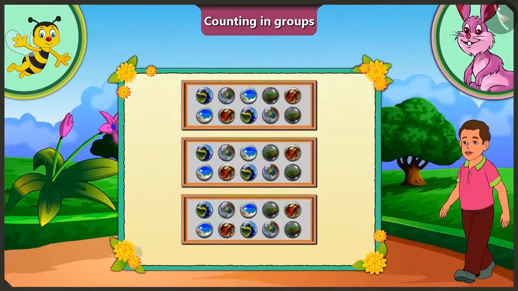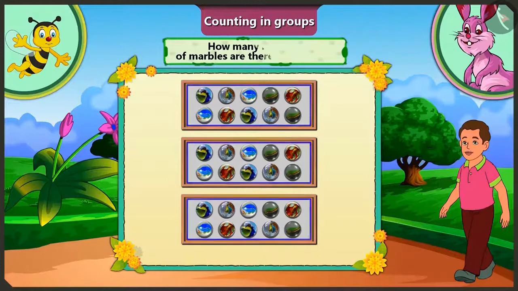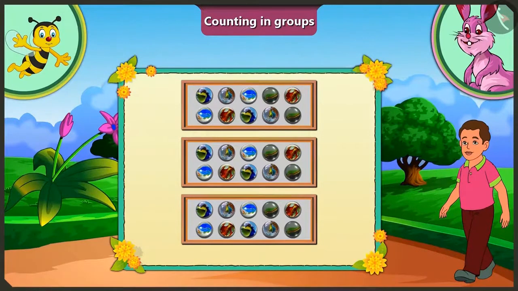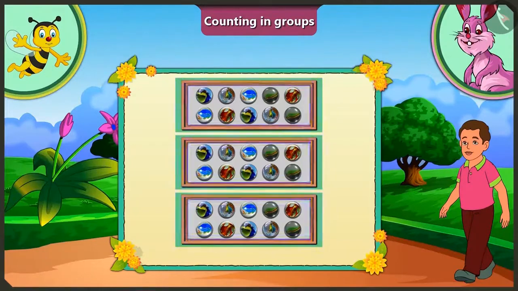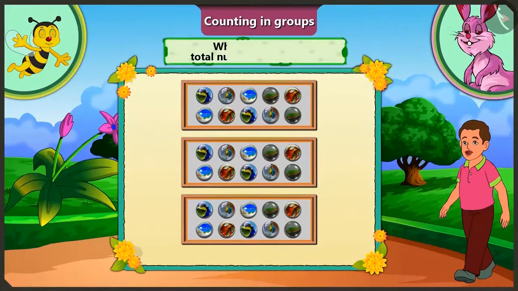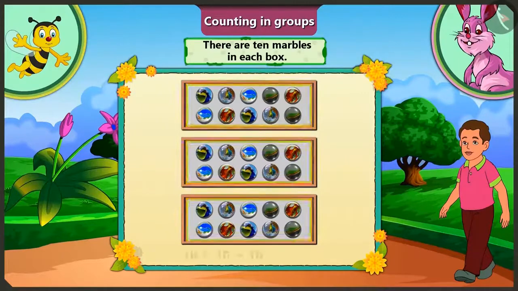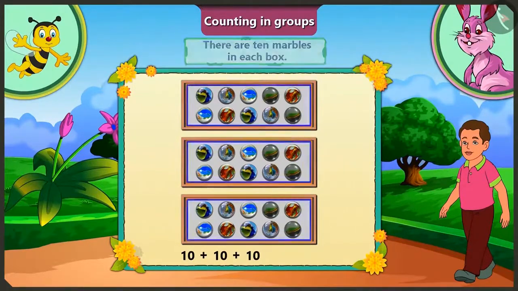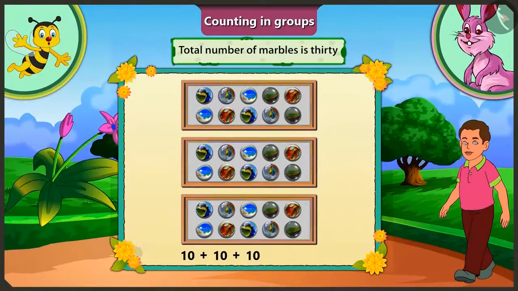Come on, honey. Now you tell me how many marbles are there in each box? There are 5 and 5. 10 marbles in each box. Now try to guess how many marbles are there in total. Each box has 10 marbles. And if there are 3 such boxes, the total number of marbles is 30.